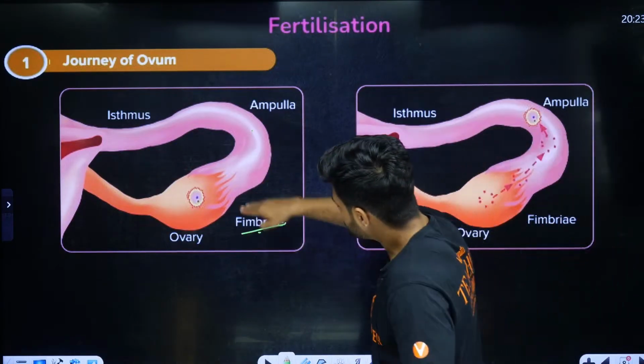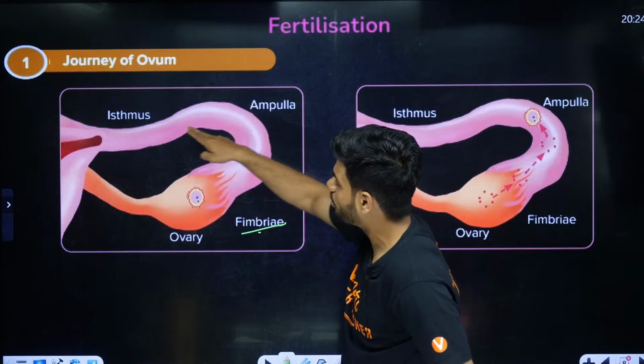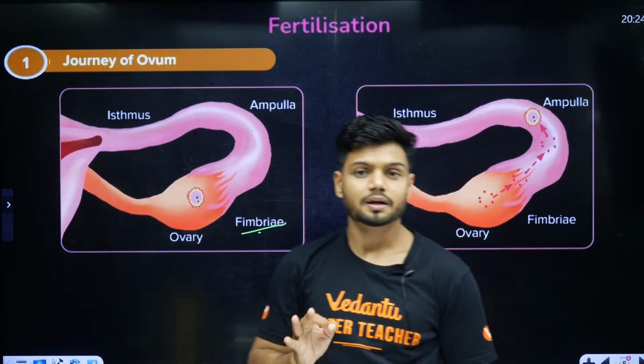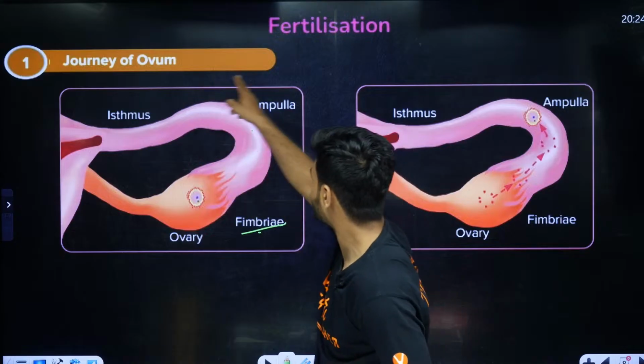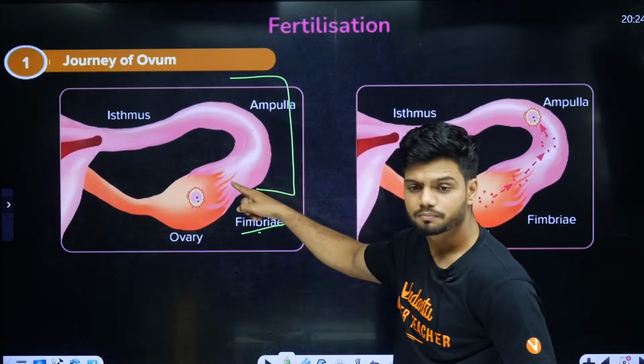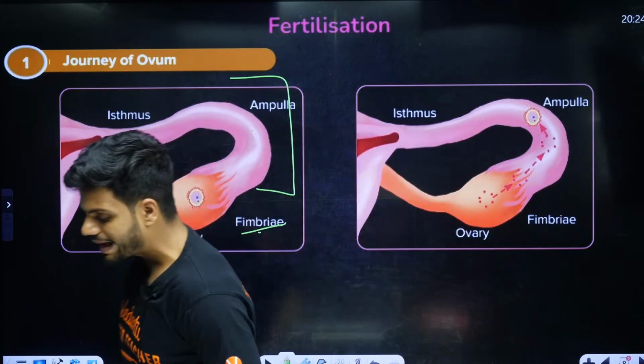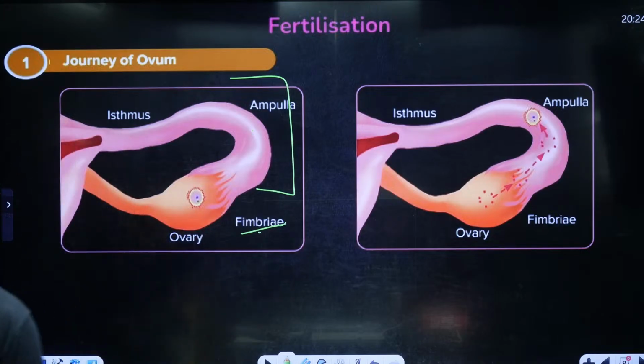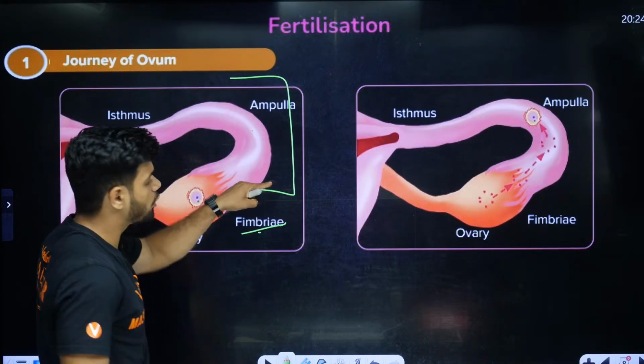Tell me, this fimbriae, infundibulum, ampulla or isthmus, ये तीनों के तीनों किसके part है, students? What do you call this entire region of the female reproductive system? Anyone? That is called as oviduct. Yes or no, students? It's called as oviduct. Also remember, oviduct or fallopian tube.